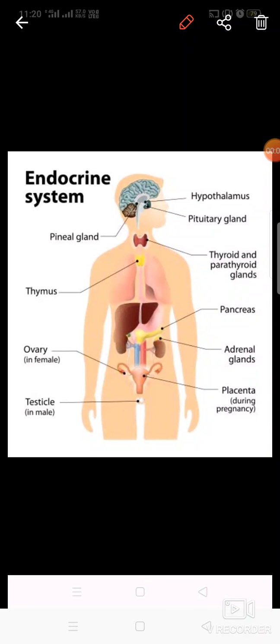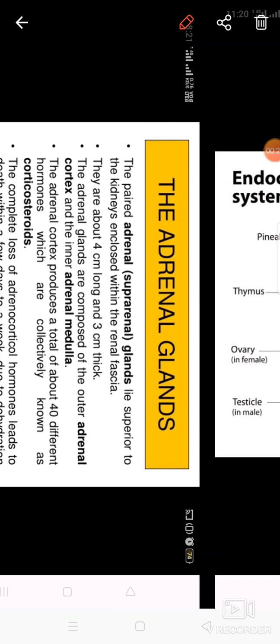Good morning, class 10th. Yesterday I started your chapter second topic, that is the endocrine system, which is the system composed of the glands and the hormones secreted by them. Yesterday I told you about the pituitary gland, thyroid gland and parathyroid gland. Now I'll discuss the other glands, that is thymus, pancreas, adrenal gland, ovary, and testis.